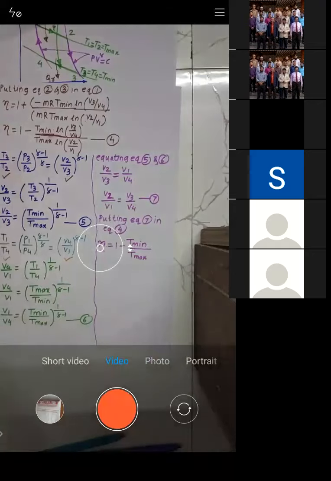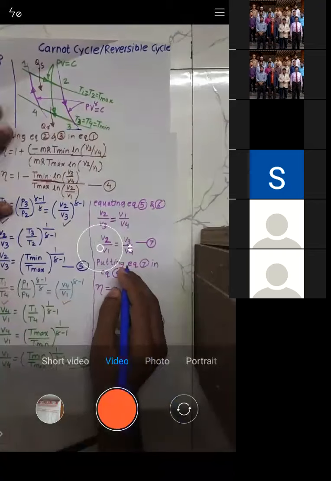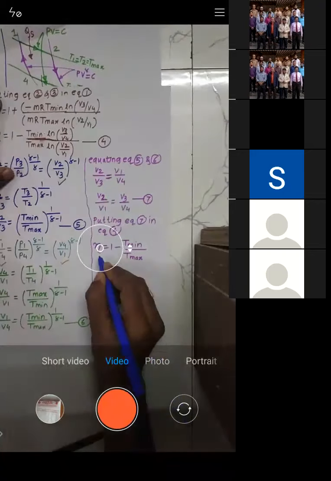What you can understand from this is, try to understand what we have written. This is a Carnot cycle for which we are getting the efficiency. I'll write this as efficiency of Carnot.